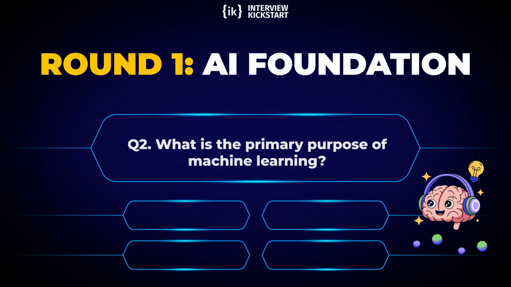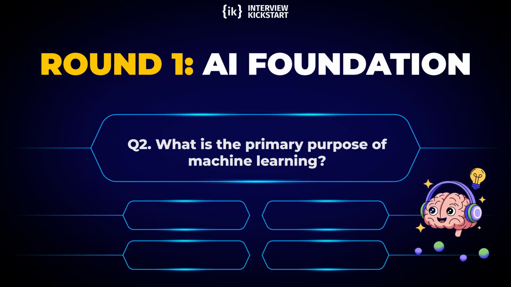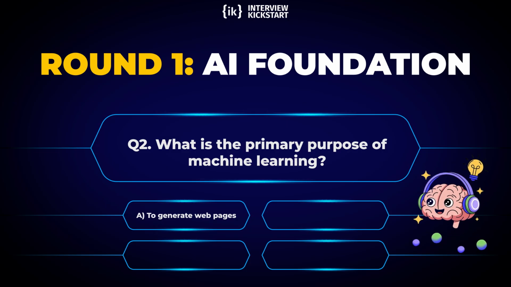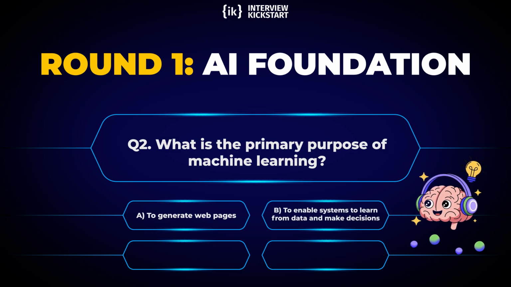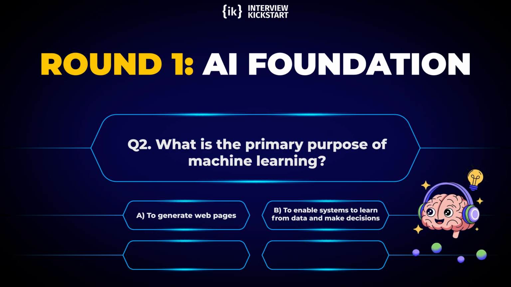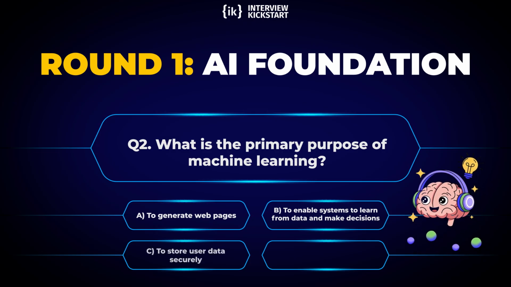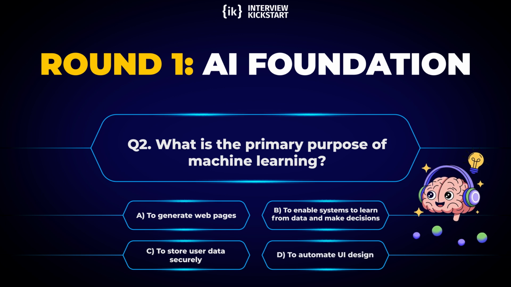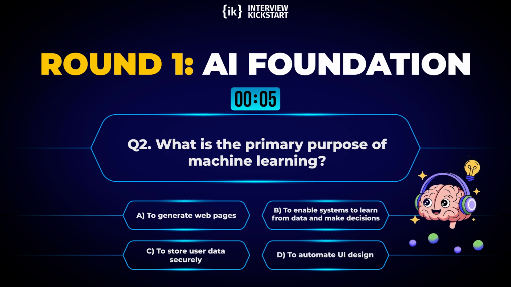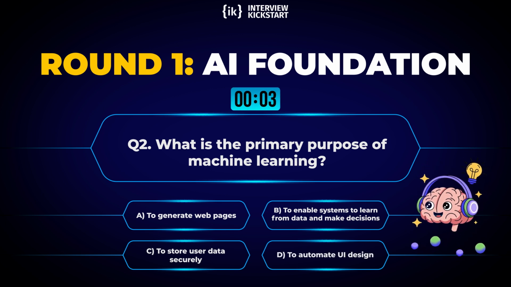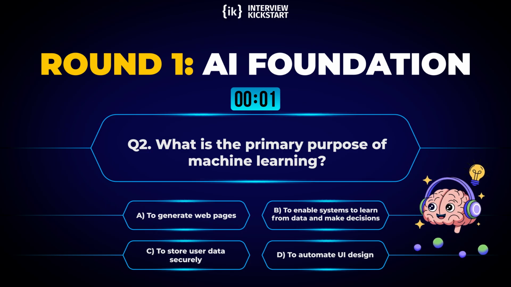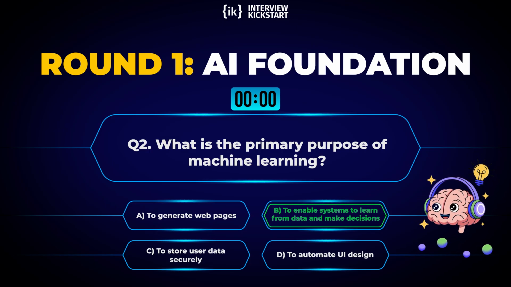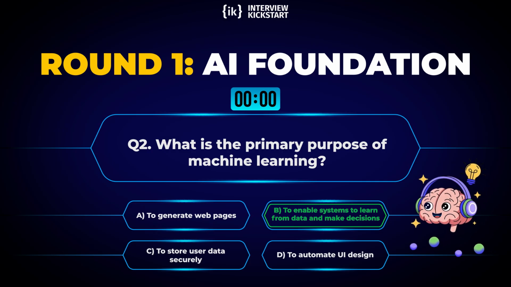Question 2, what is the primary purpose of machine learning? Options: A, to generate web pages. B, to enable systems to learn from data and make decisions. C, to store user data securely. D, to automate UI design. Correct answer: B, to enable systems to learn from data and make decisions.